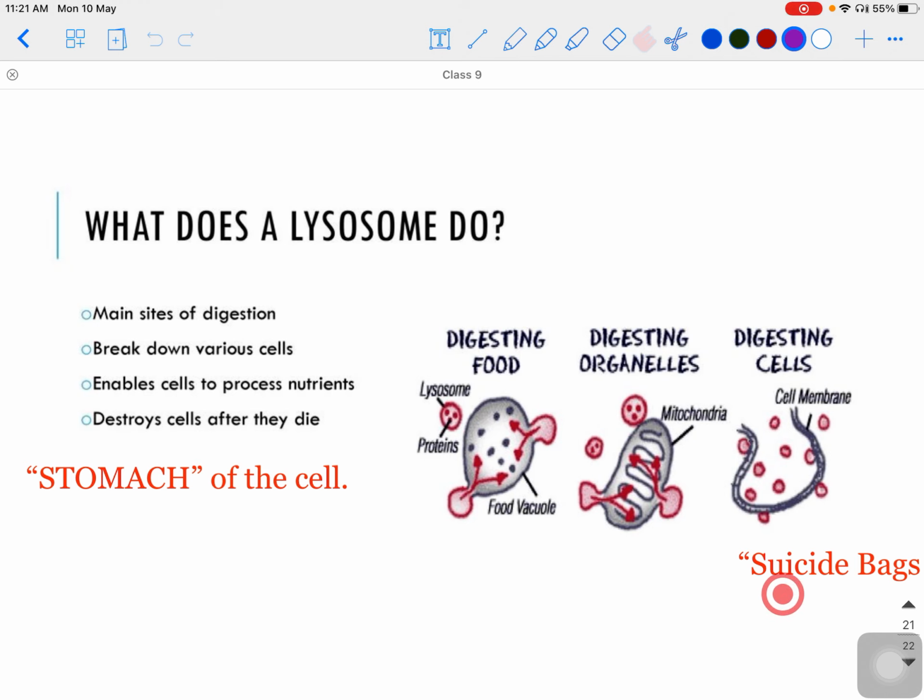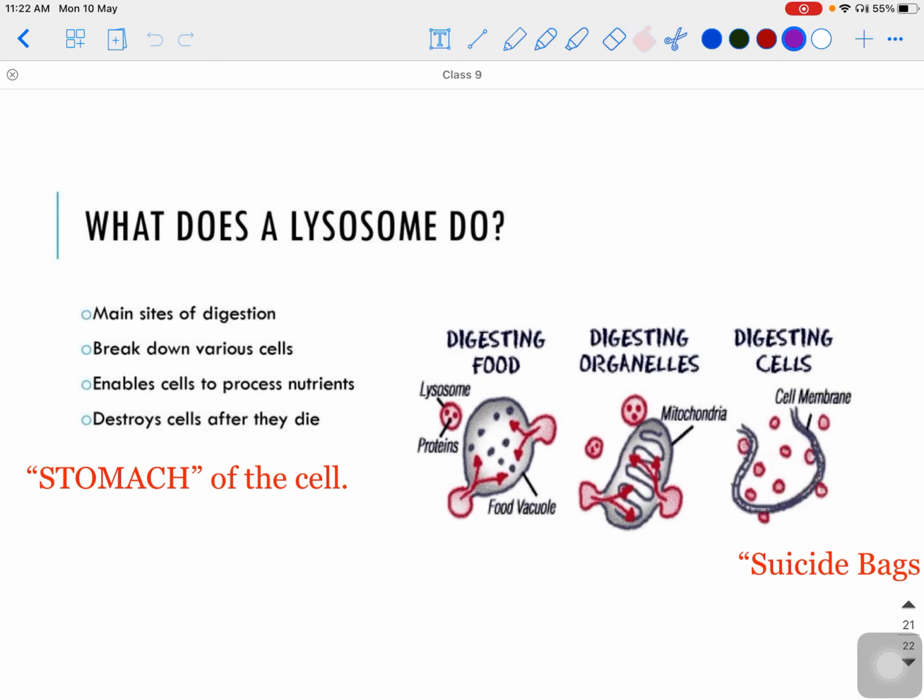Why is the word suicide used here? Because a component of the cell, that is the lysosome, is digesting or damaging its own cell. What is suicide? When anyone damages their own self, that is called suicide. Here the same thing is happening. The lysosome is digesting its own cell because that cell is damaged beyond repair.